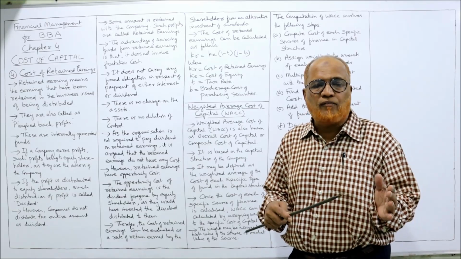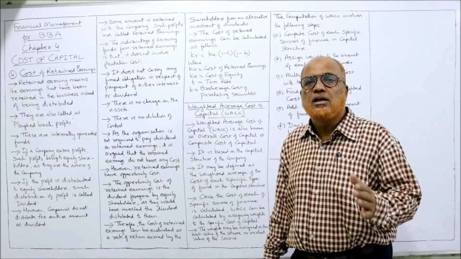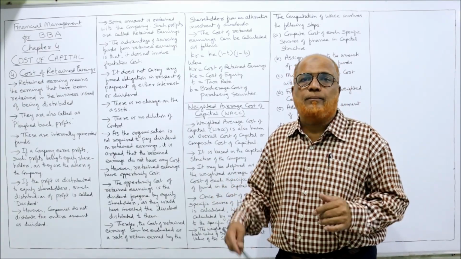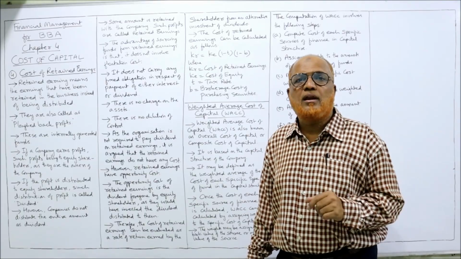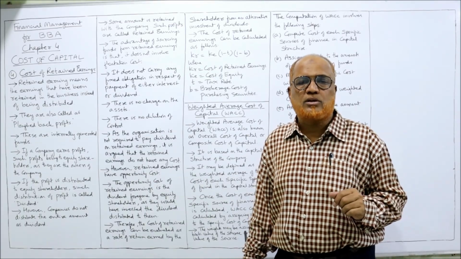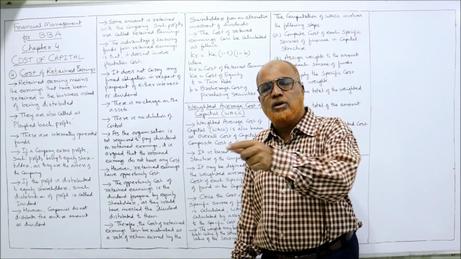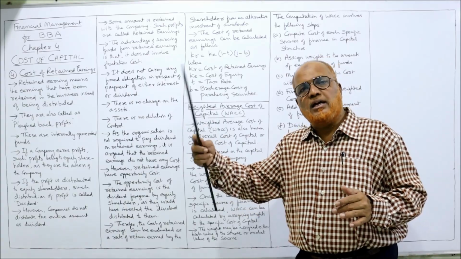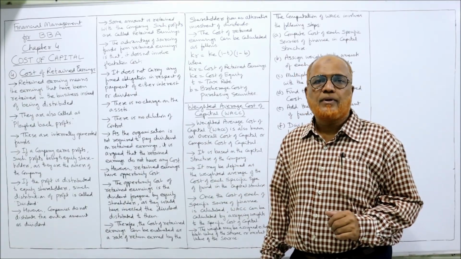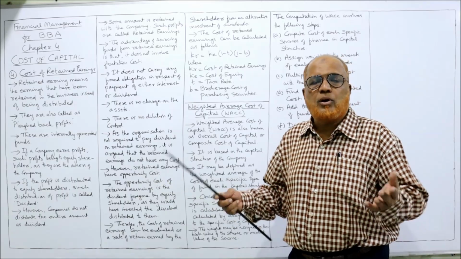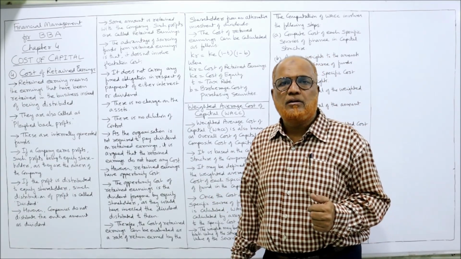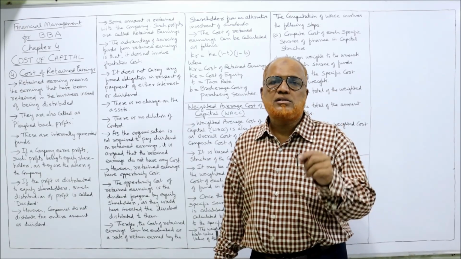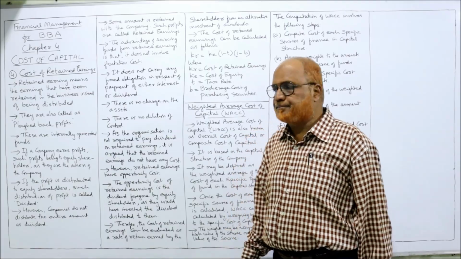Because had these profits been distributed to shareholders, the shareholders would have invested somewhere and would have earned some return. Now they are foregoing the return because the company has not distributed. If the company had distributed the profit as dividend, equity shareholders would have invested that dividend money somewhere and got some return, but they are foregoing it, because the company has not paid the dividend. So this opportunity cost of the shareholders is the cost of retained earning.